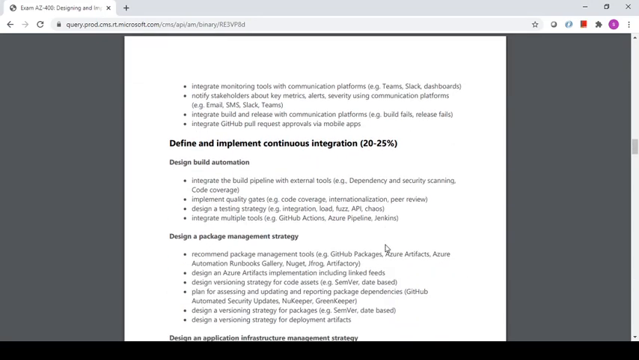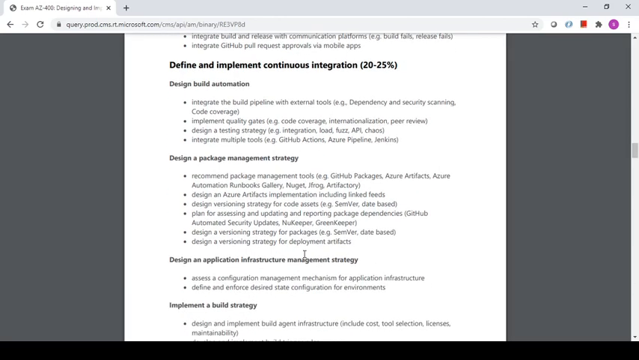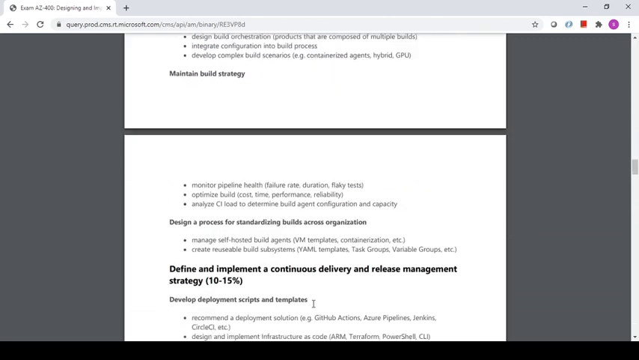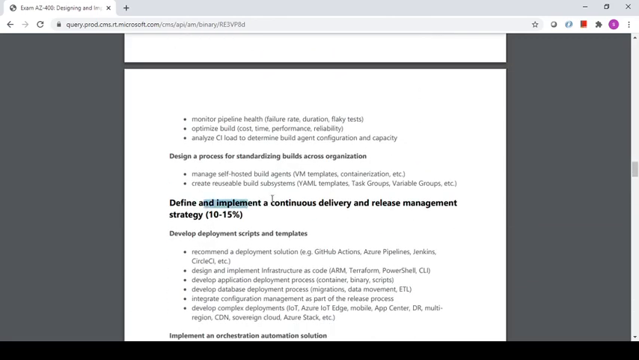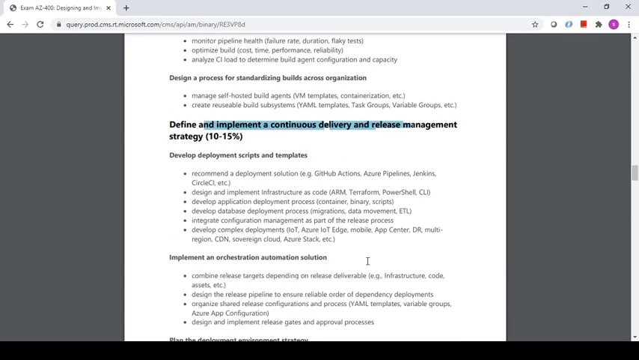The next part is define and implement continuous integration: how continuous integration takes place, how, once the developers push their code into the repositories, a build happens, and what a build pipeline is, and all those things that we will go through in this section. And ultimately the final stage is delivery and release management, how things will be delivered and released into different environments. So this is the entire course material.